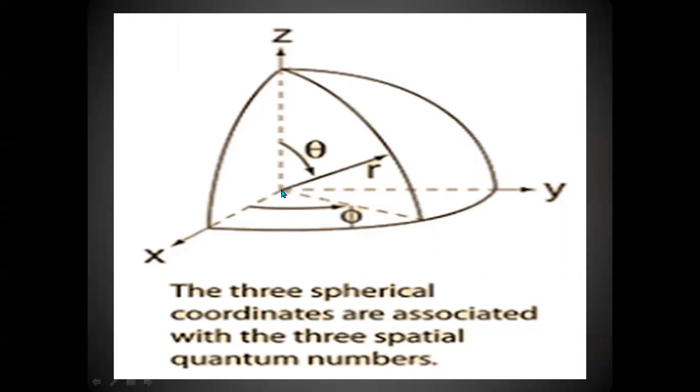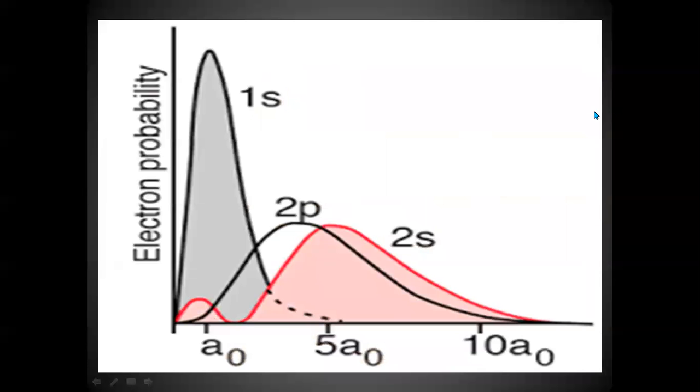From this point to this, let us assume that this is an orbit. Then the distance from the origin to this line or curve will be called the radius. This is called a radial distribution curve, a radial probability curve.